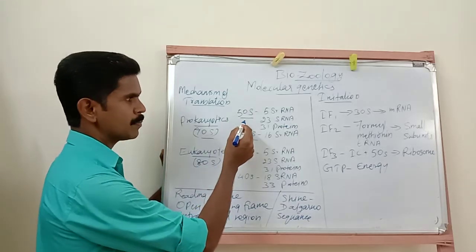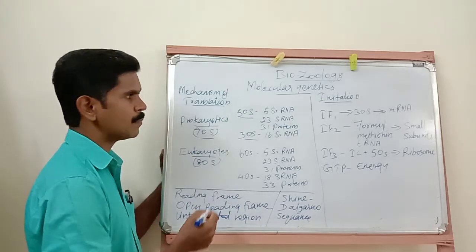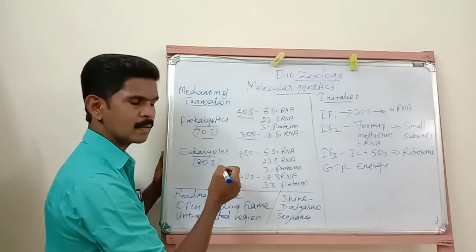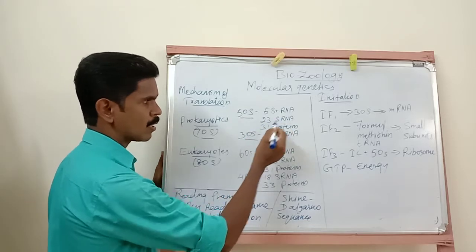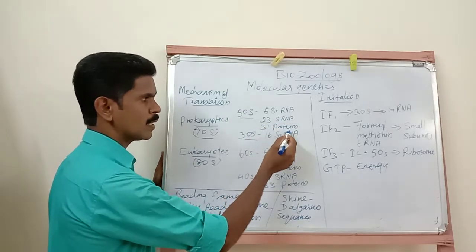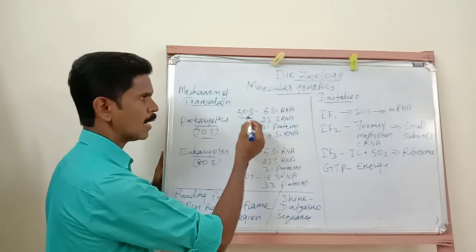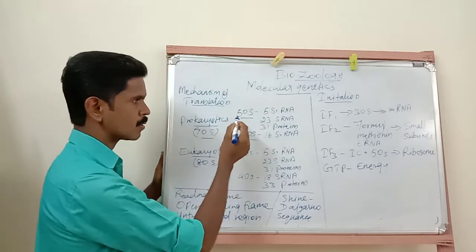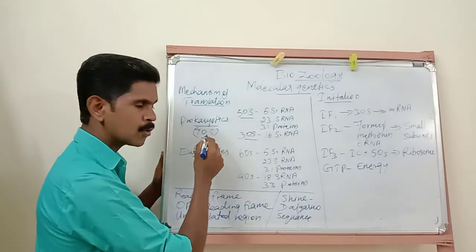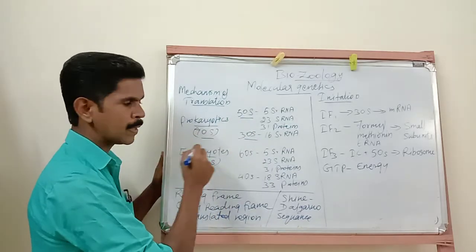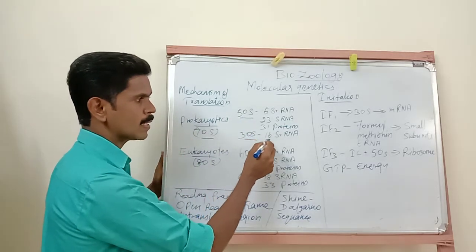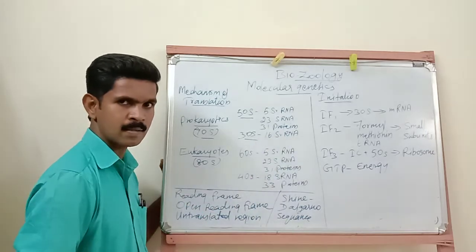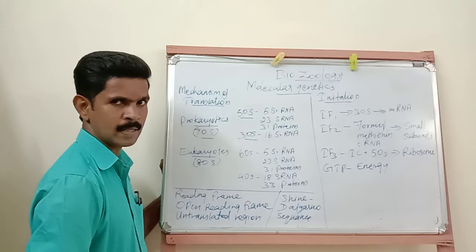This 50S subunit consists of some RNAs: 5S rRNA, 23S rRNA and 31 proteins are present in the larger subunit of the prokaryotic ribosome. And the 30S subunit consists of 16S rRNA.